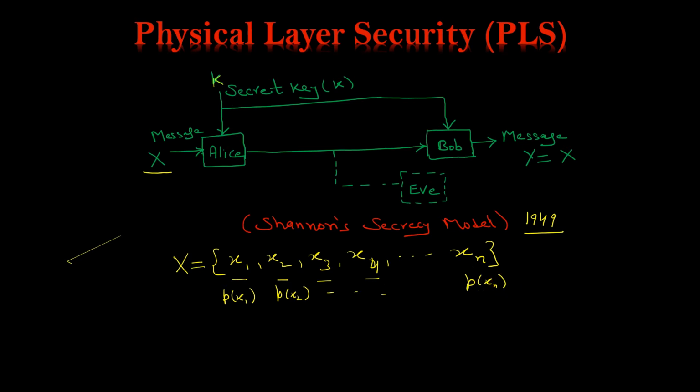And if you want to find out how much information this particular message contains, always remember that information has a relation with probability. If the probability of occurrence of any event is very high, or the probability is 1, then it contains no information.